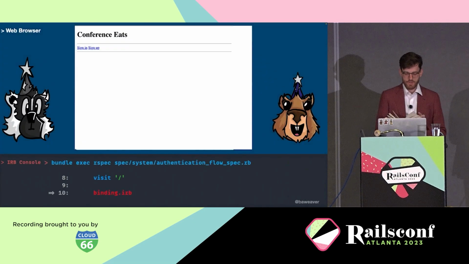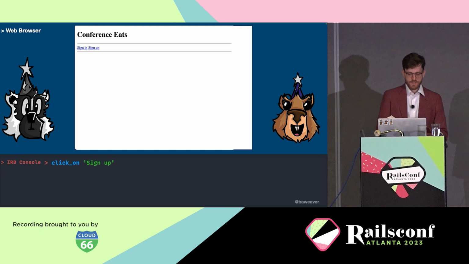So let's skip to a new view real quick to where we have the browser on top and the console down below. We'll keep DevTools closed for the moment, but they might come in handy later and we'll pop that in. So let's start by clicking the sign up link. If you notice, it's up there in the top left, and we can use something called click on to look for something that it can click on, whether it be a button or a link, and that can figure out the right link from only the text, interestingly enough.